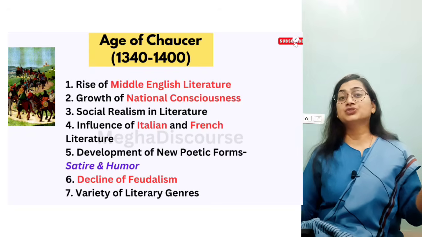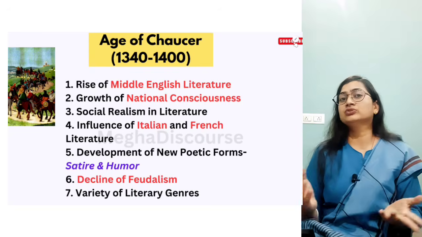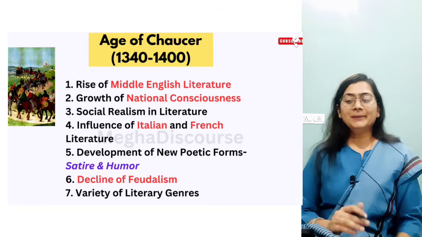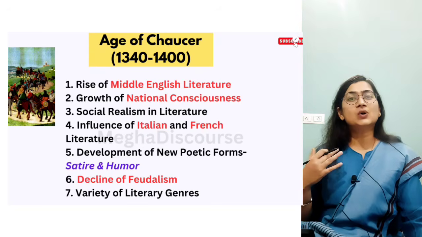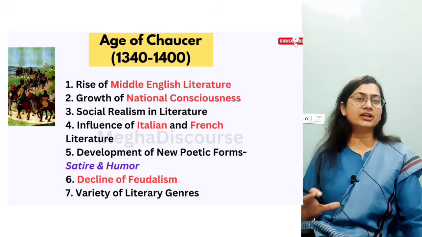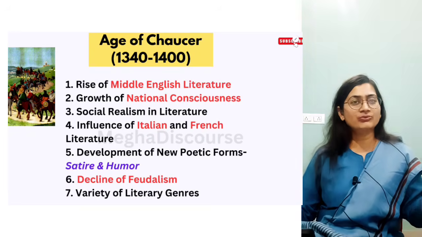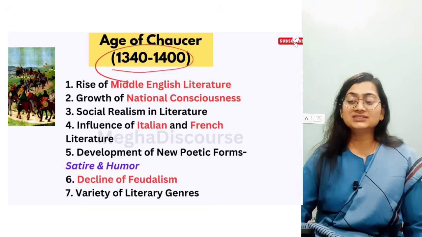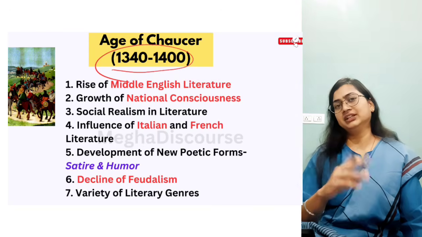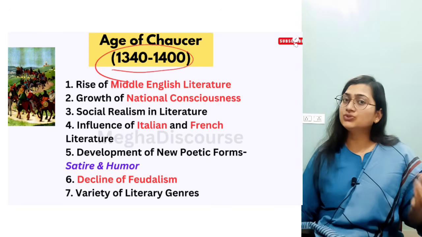Now this is the age of Chaucer. Why is this called the age of Chaucer, not the age of William Langland or the age of John Gower? Because an age is called after the name of a dominant writer, and the dominant writer of this age is Geoffrey Chaucer, and the time span is 1340 to 1400. Now what happened in this age? Why do we need to study the age of Chaucer?